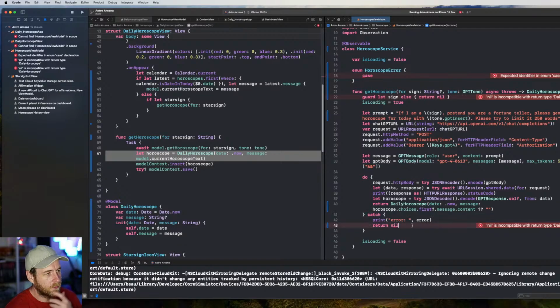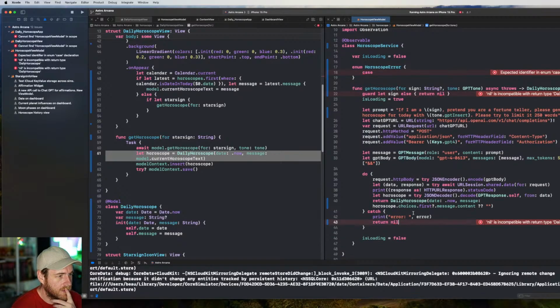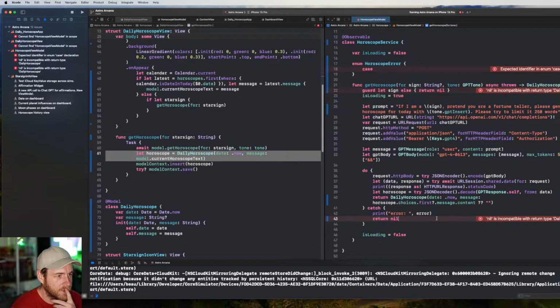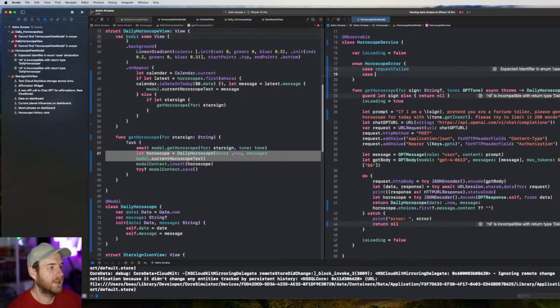No, we'll keep it there because I want to throw different errors depending on what the problem is. So if the request fails, if the encode fails, if the decode fails, we get into this catch here. And then we need another one like the message. So let's say request failed, and then so down. Oh yeah.